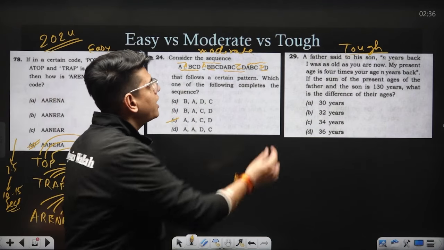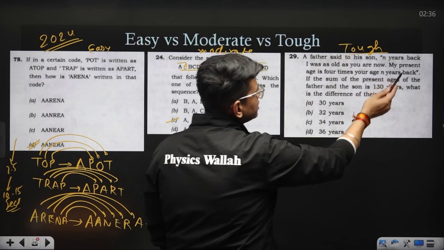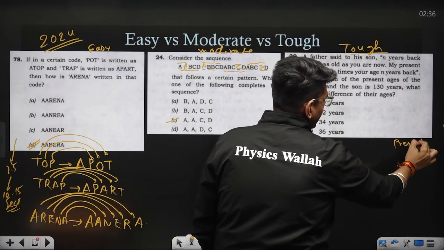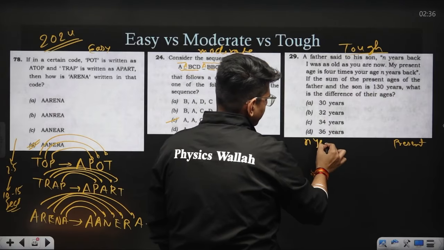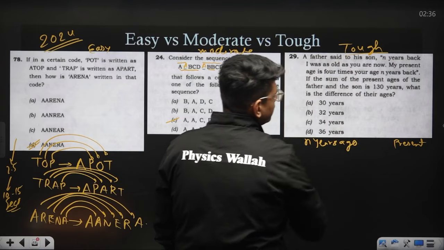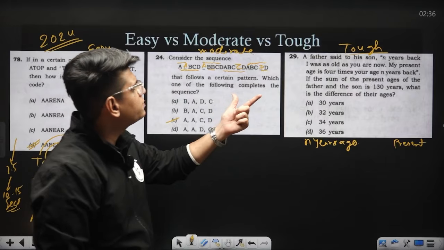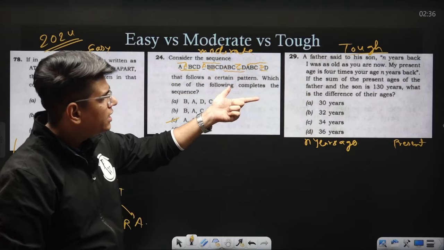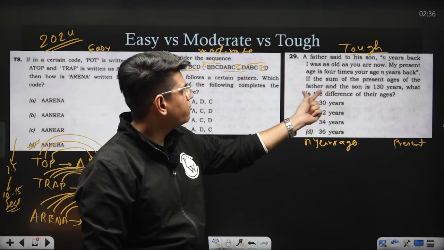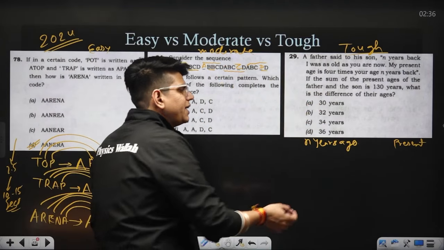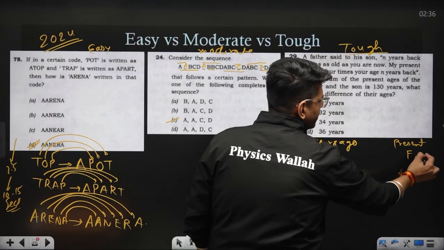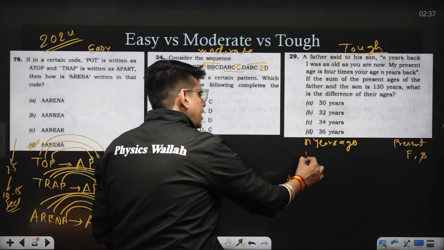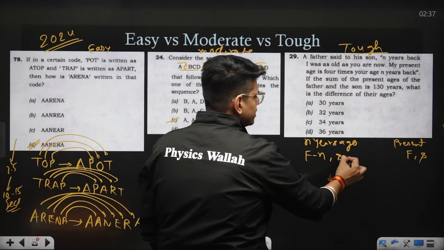Tougher question is, a father said to his son n years back. So there are 2 conditions, the present and the past, n years ago. Okay. So a father said to his son, n years back I was as old as you are now. My present age is 4 times your age n years back. If the sum of the present age of father and son be 130. So let me take the present age of father as f and present age of son as small s. N years back their age was f minus n and s minus n.